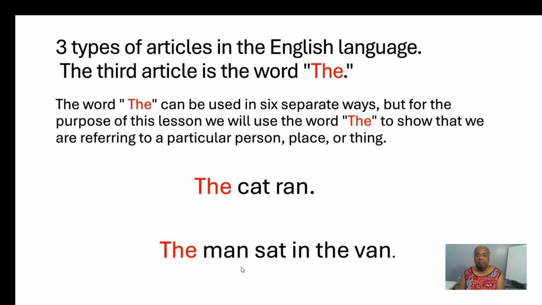In the sentence, the man sat in the van, the word the shows that we are talking about a particular man that sat in the van. In both sentences, since the word the shows that it is referring to a particular person or thing, the word the must go in front of the specific words that refer to the person or thing mentioned in each sentence.